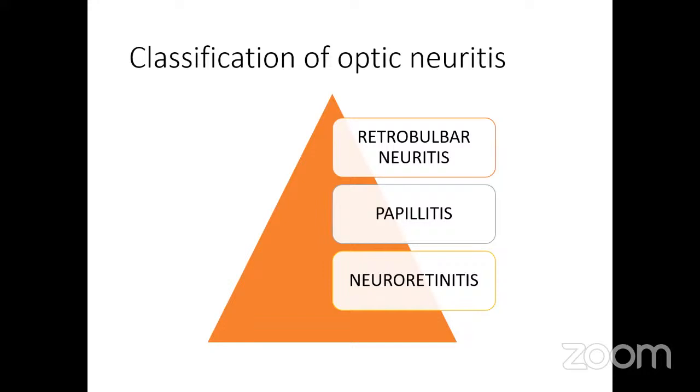It is classified as retrobulbar neuritis, papillitis, and neuroretinitis. In retrobulbar neuritis, the optic disc is normal as the optic nerve head is not involved. It is generally seen in adult demyelinating disorders, and is associated mainly with multiple sclerosis. In papillitis, there is optic disc edema along with a few peripapillary hemorrhages. And in neuroretinitis, there is papillitis along with inflammation of the retinal nerve fiber layer.